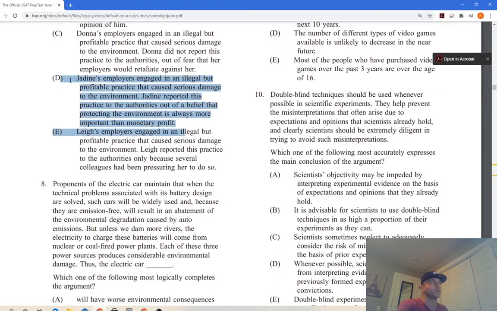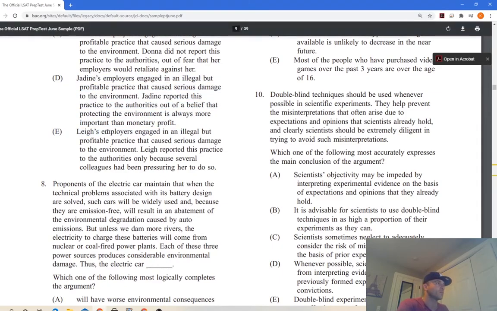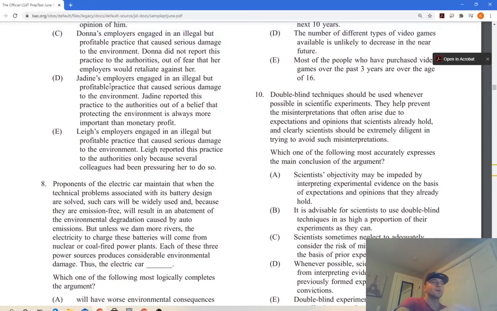Oof, this sounds really good, right? This sounds great. Well, exactly what we're talking about. Leah's employers engaged in illegal but profitable practices that cause serious damage to the environment. Leah has reported this practice to the authorities only because several colleagues have been okay, so D. It's pretty easy, right? So let's see how we did on the first 7.